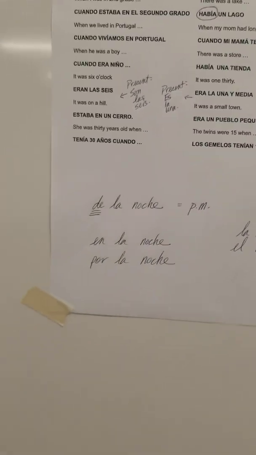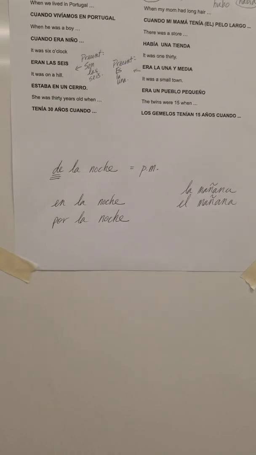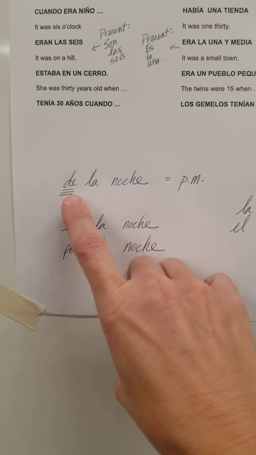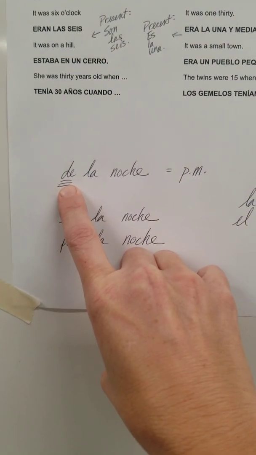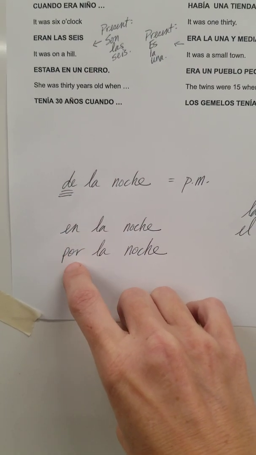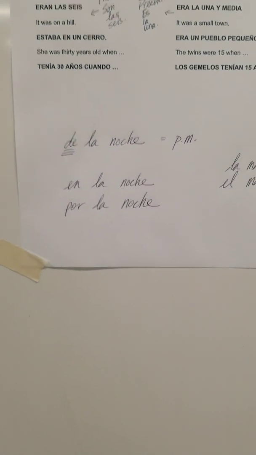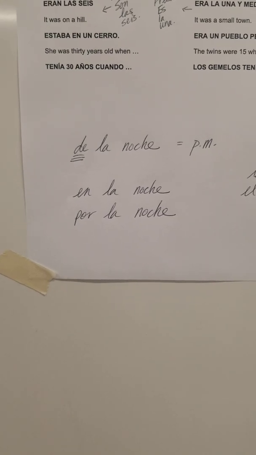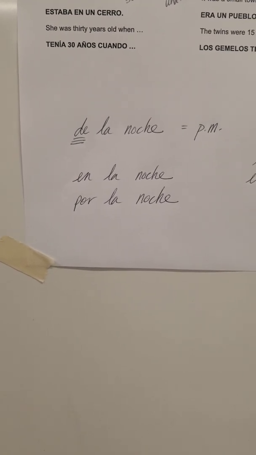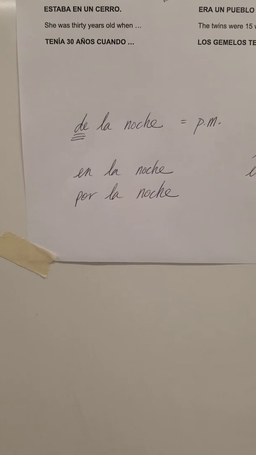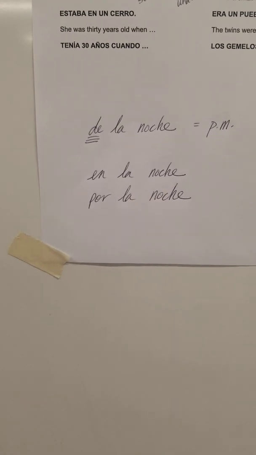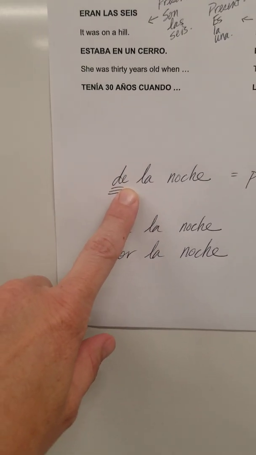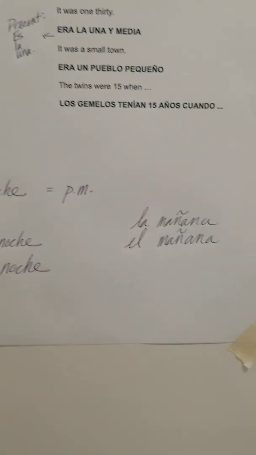A little bit of extra here, things that you didn't learn in Spanish 1 or 2 or probably 3. If you want to say AM or PM, then you're saying de la noche, de la tarde, de la mañana. You'll also see en and por used with both of those. En is pretty specific. Por is usually pretty general, but sometimes they're interchangeable. So por la mañana, in the morning, or you don't usually hear a definite time with that, but sometimes you do. They're all interchangeable in English, and don't stress about it too much. But de is for specific AM and PM.